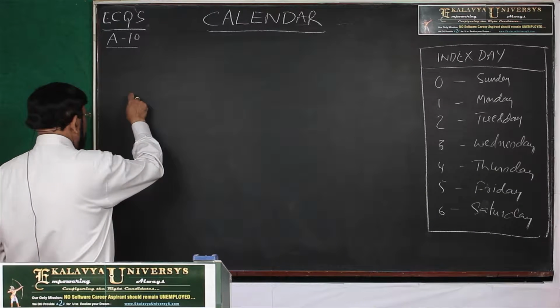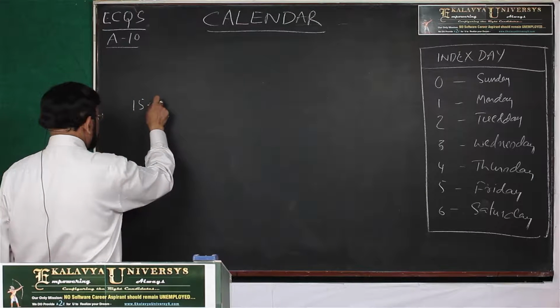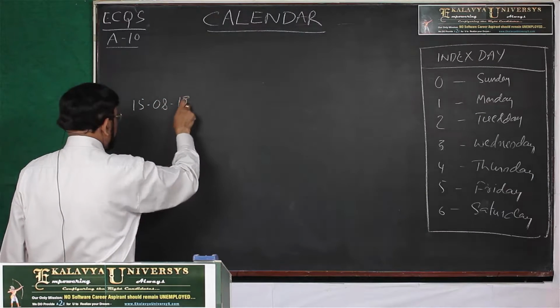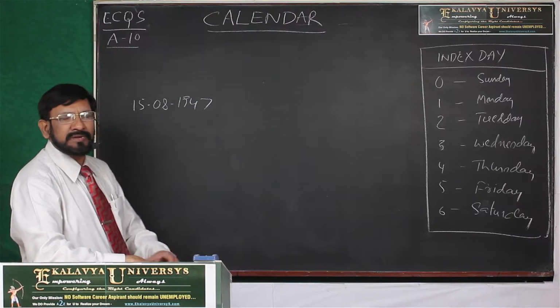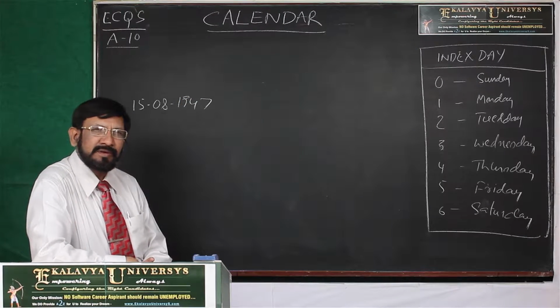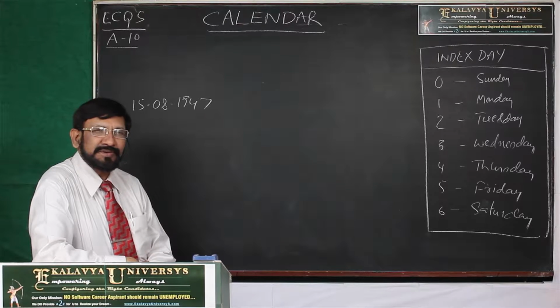For example, 15th August 1947. What is the day on 15th August 1947 is asked, then you should know this logic.